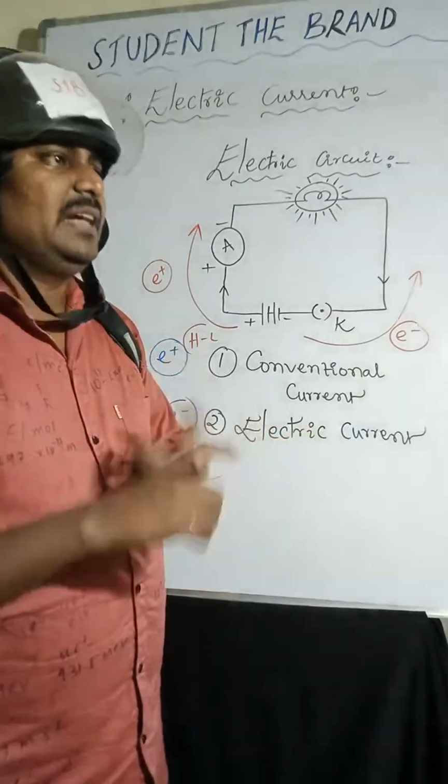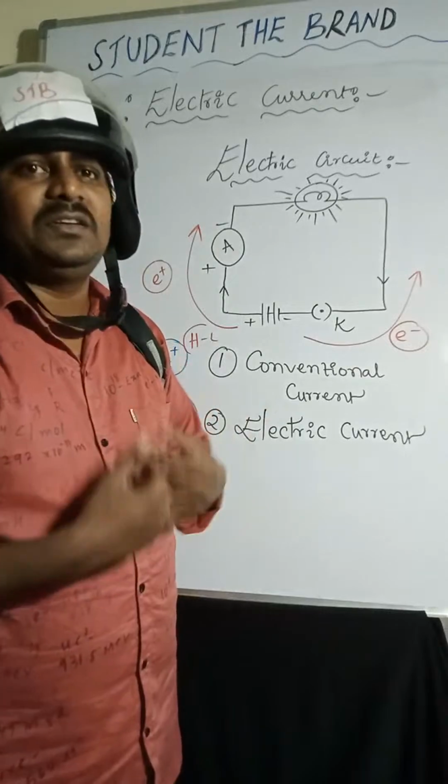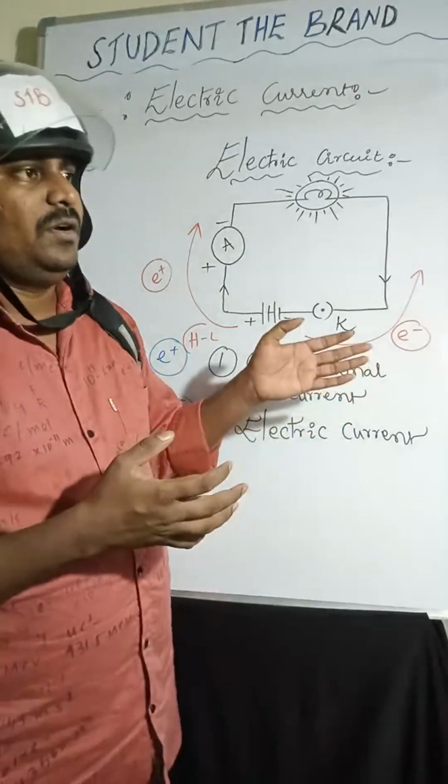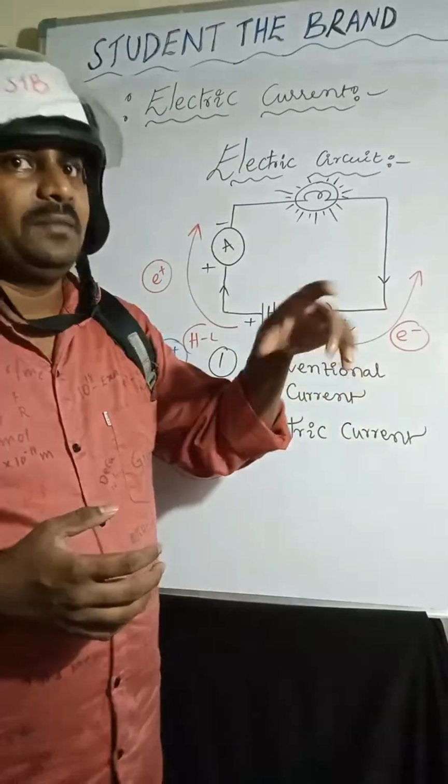And define electric circuit, and define the SI unit of current. So 1 ampere equals 1 coulomb of charge flowing through a unit cross section area per second.